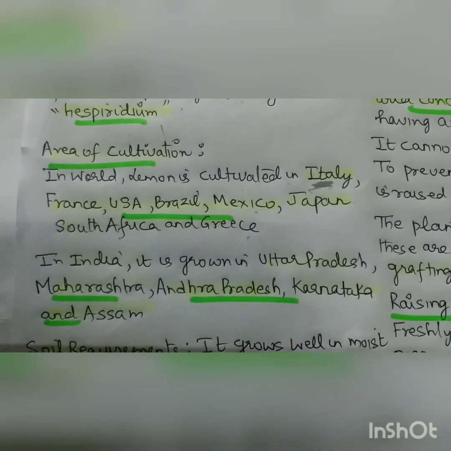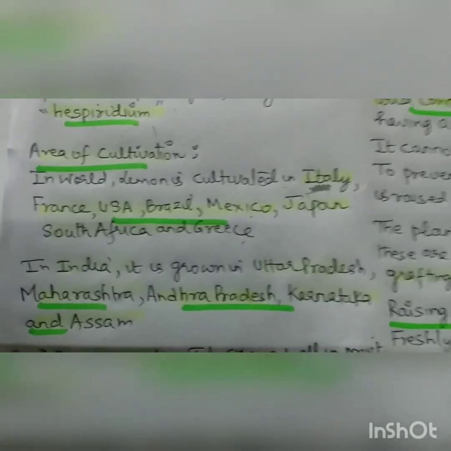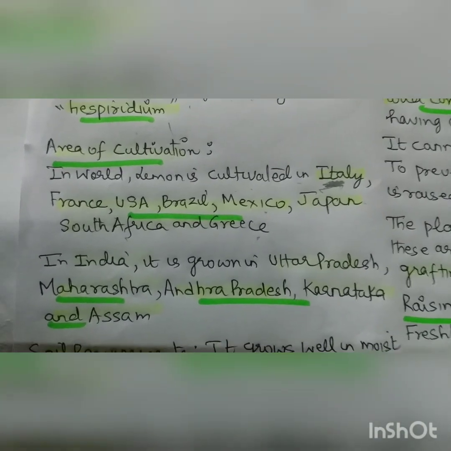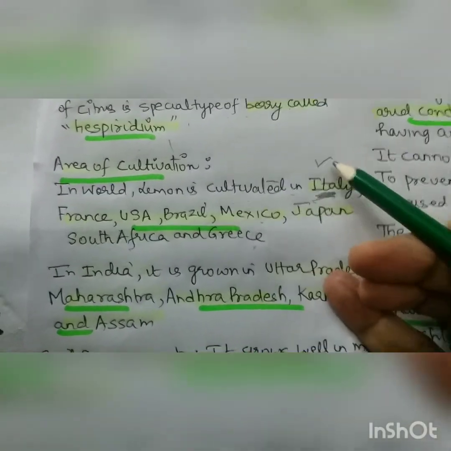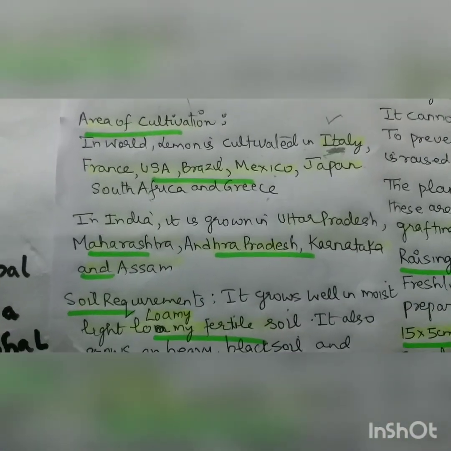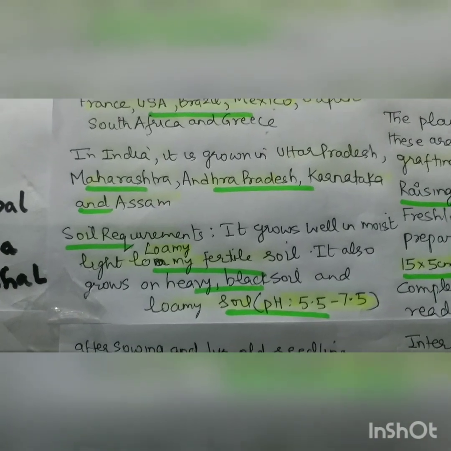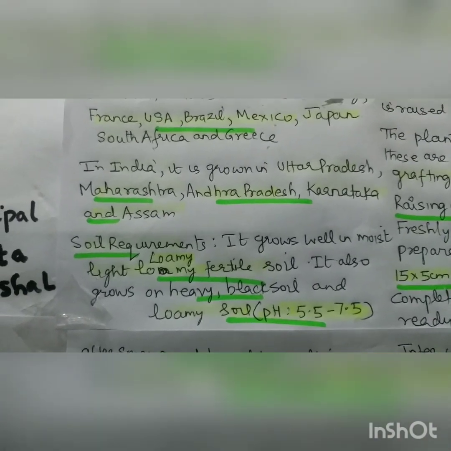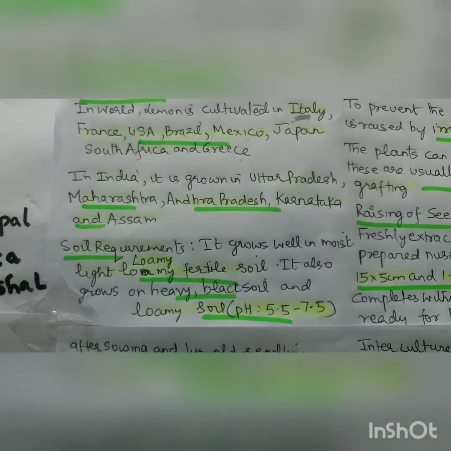In that, there is also a song called Negoda Negoda. From that song, Negoda means Nimbu, you will come to know Italy. Another is USA, and then Japan and Mexico. In India, it is grown in Uttar Pradesh, Maharashtra, Andhra Pradesh, Karnataka, and Assam.